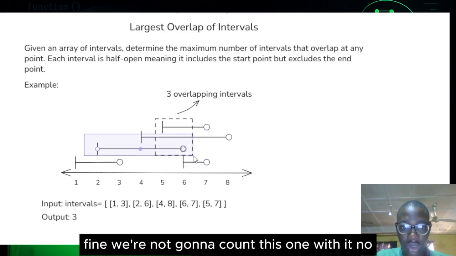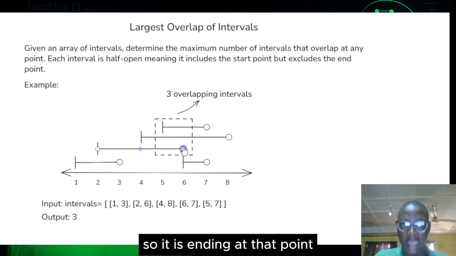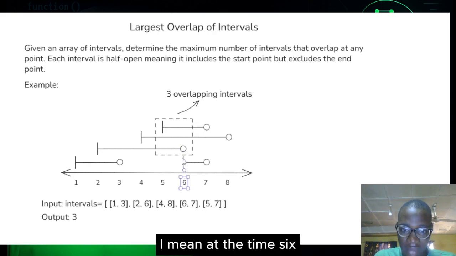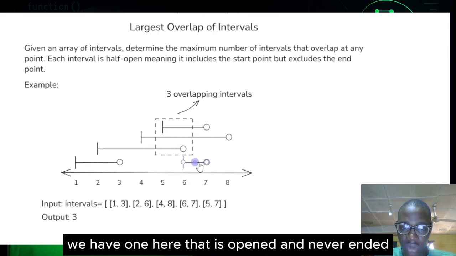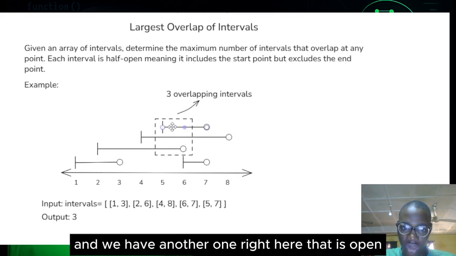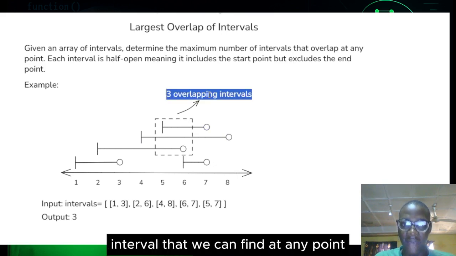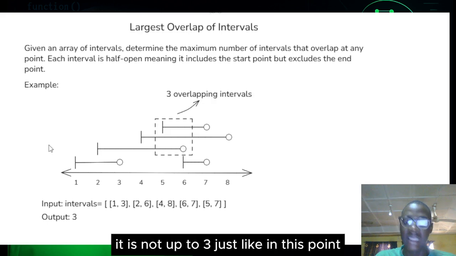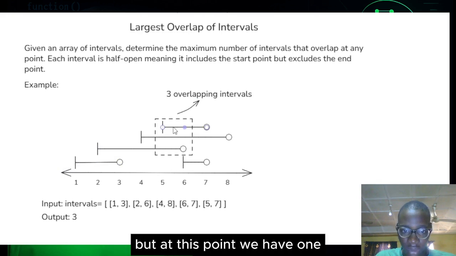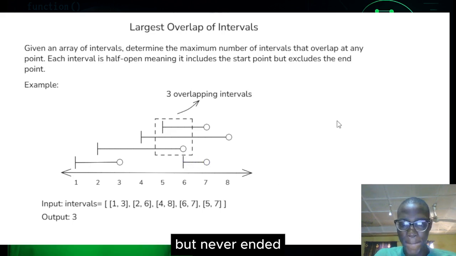We are not going to count this one with it, because it ends at this point. But at time 6, we have one here that is open and never ended, another one here that is open but never ended, and another one right here that is open but not ended. So this is the maximum overlapping we can find at any point. If we look at other points, it is not up to 3. This particular point here is just 2. But at this point, we have 1, 2, 3 intervals that have started but never ended.